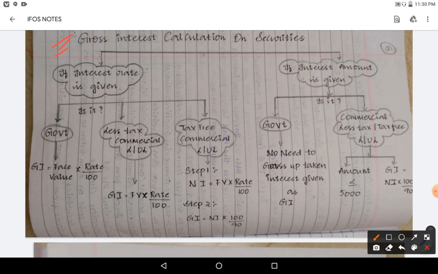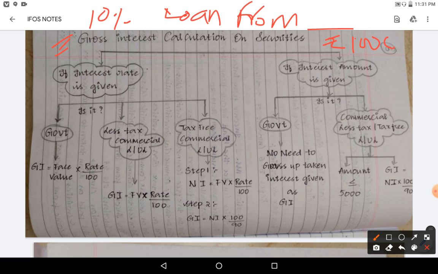Suppose the securities information is a 10% loan of rupees 1 lakh.